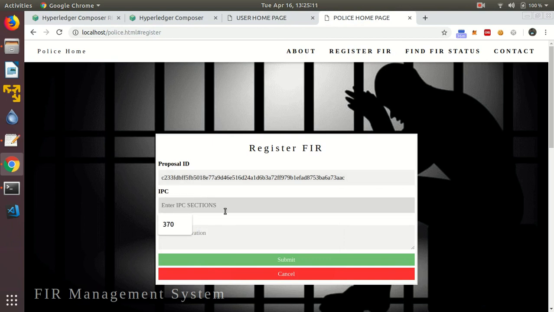Here we will add the IPC sections that police seems viable to this particular FIR, say 302 or 370. Observation by the police.